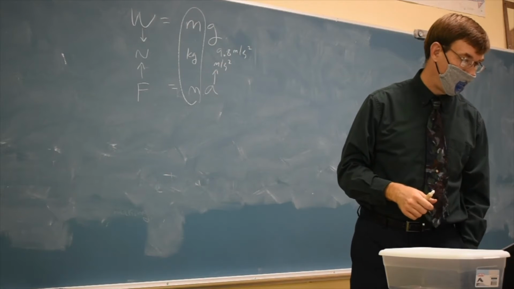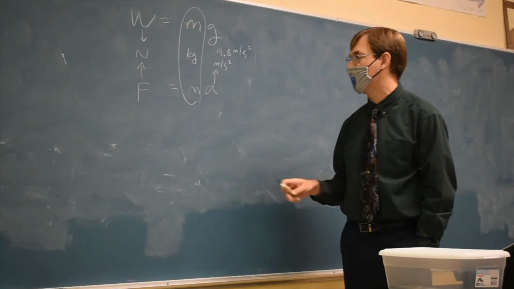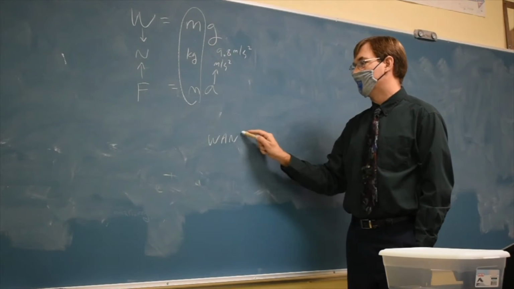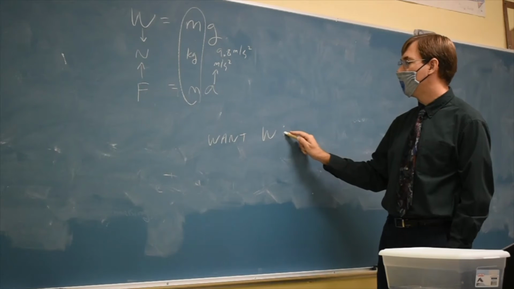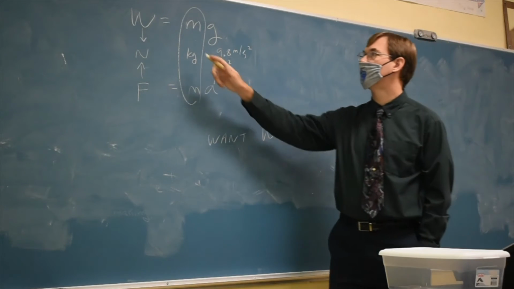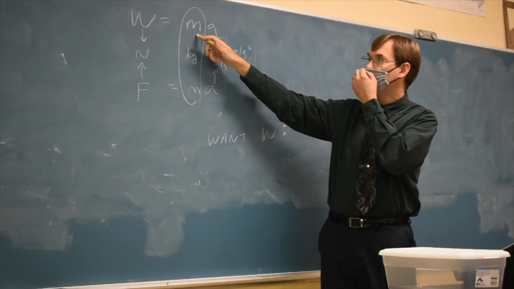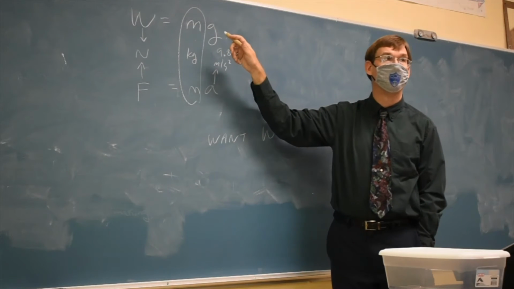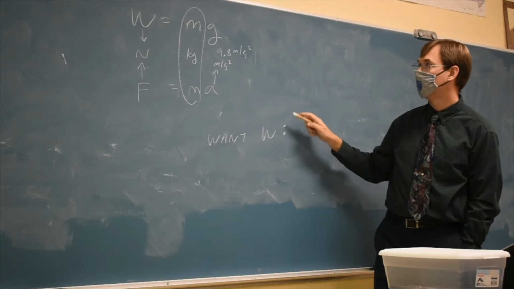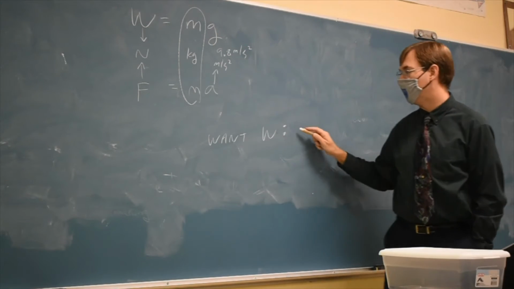If you want to be a helpful neighbor, write on your neighbor's paper in tonight's homework, if you want the weight, if we know the mass and you want the weight, what would you look to do? Multiply by 9.8.